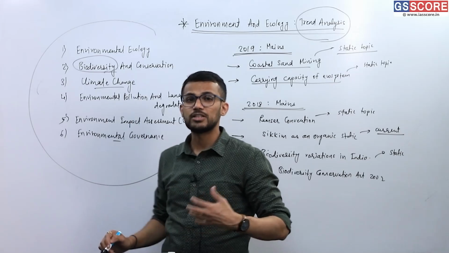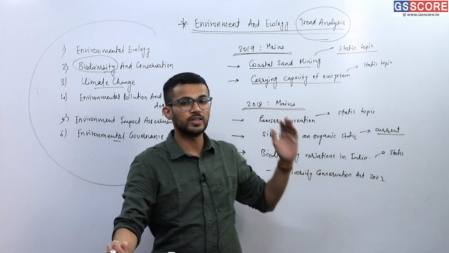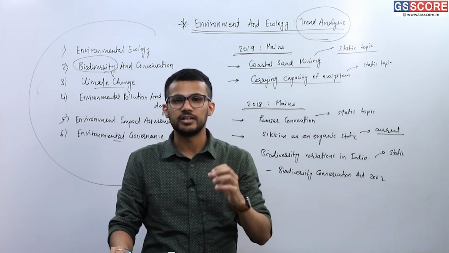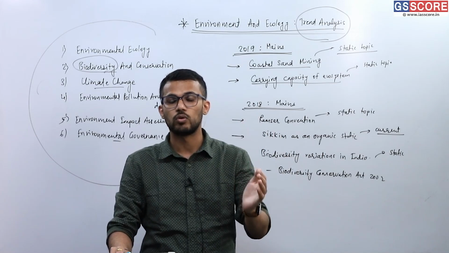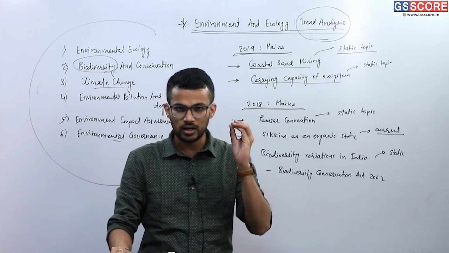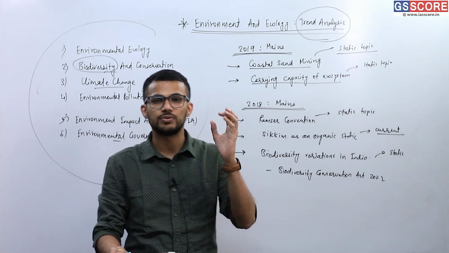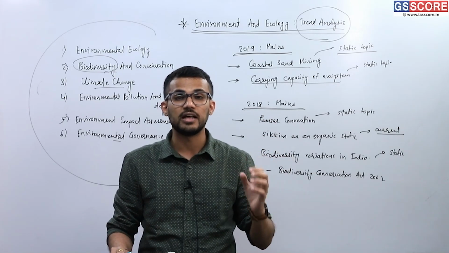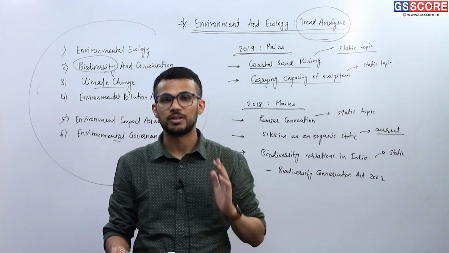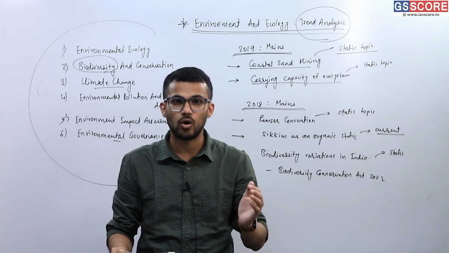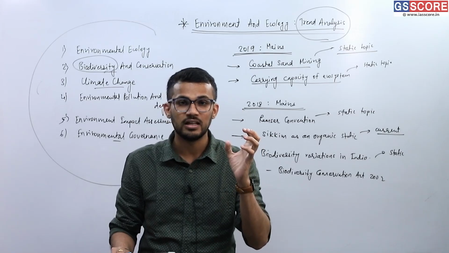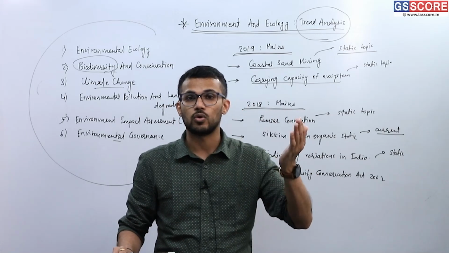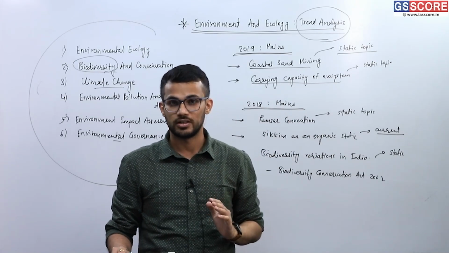Then for climate change, let's say questions were asked in the 2021 mains examination about the Green Grid Initiative, also known as One Sun, One World, One Grid Initiative. Under that question, we should be aware of the role of solar energy, clean energy or green energy in mitigation of climate change. And also one should be aware of the problems related to harnessing this kind of energy. Then we will be able to make sense of why this initiative must have started, right?